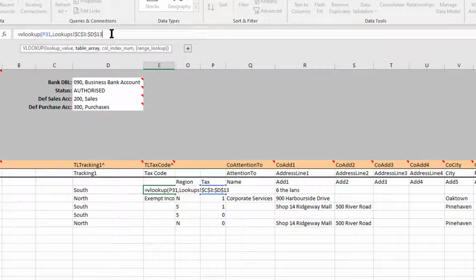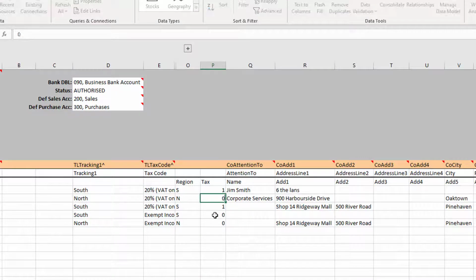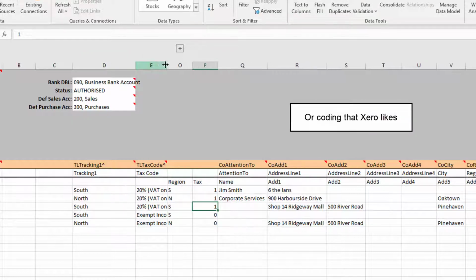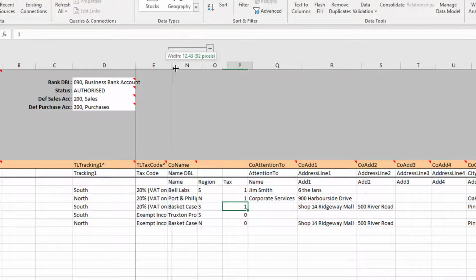So now we've got $, which stops the references moving. And again, we want column 2 and we want an exact match, so that's false. And we press return. And now we have mapped our tax values from an older system to PostTrans. So that is absolutely spiffing, as they say in England quite regularly.